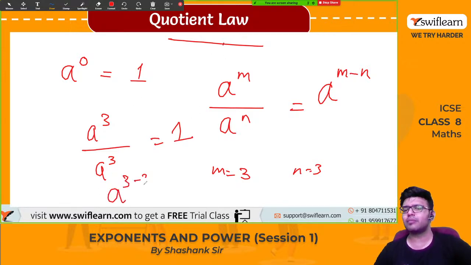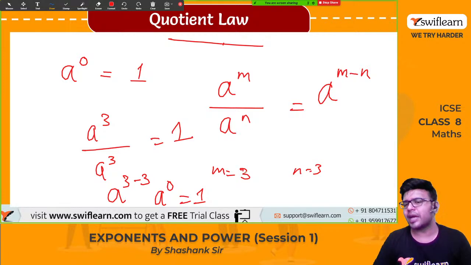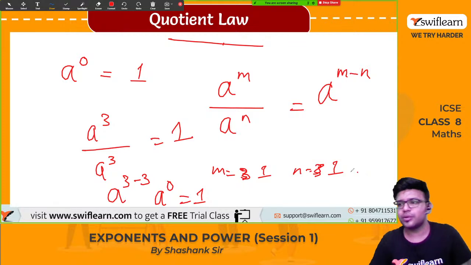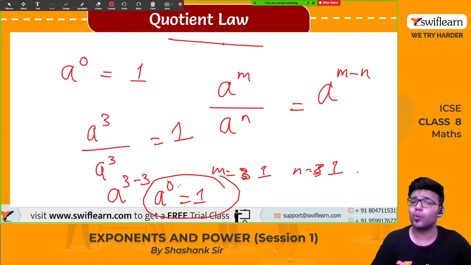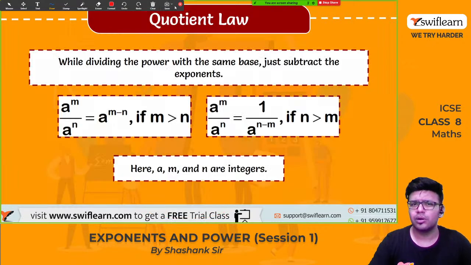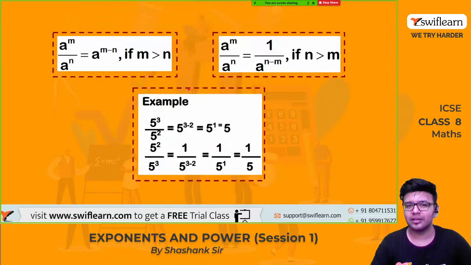A raised to 3 minus 3. 3 minus 3, how much is that? 3 minus 3 is 0. So a raised to 0 is 1. This is how we get the value. Let m can be 1 also. 1 minus 1 is 0. M and n can be any values. Take the same values and we get 0. So a power 0 is 1. This is how we get the value. So this is called the zeroth law. We will study that after learning all these three laws.